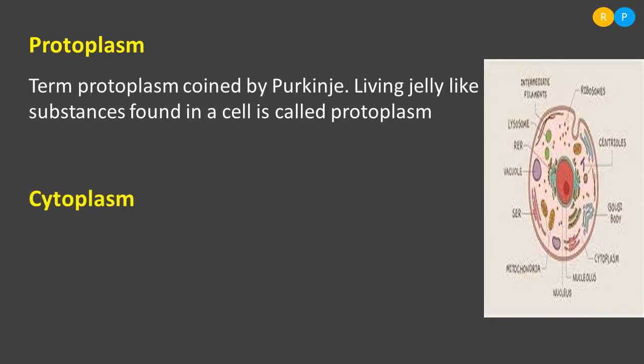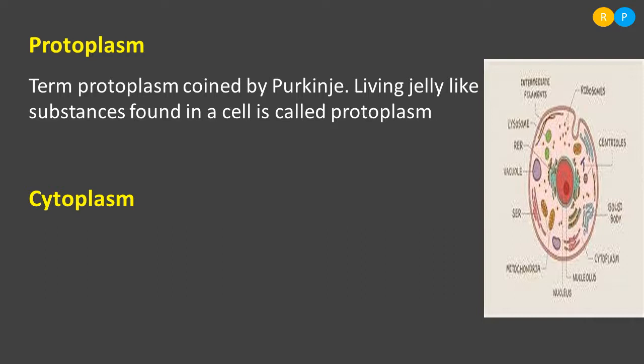We commonly use these two terminologies. Sometimes we use protoplasm, sometimes we use cytoplasm. So when do we actually use these two terms? Protoplasm is nothing but cytoplasm plus nucleus. When we are representing the nucleus as well as the cytoplasmic component in the cell, we usually use the terminology protoplasm. This you have to remember. Protoplasm is nothing but cytoplasm, that means jelly-like substance, as well as nucleus.